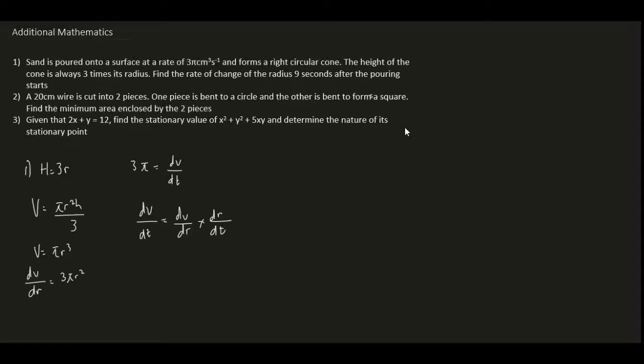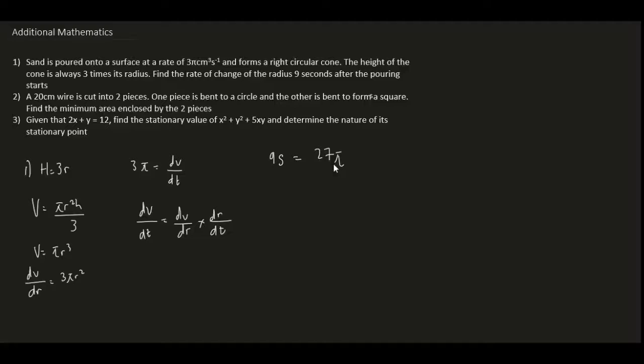We know that the time that has elapsed is 9 seconds. Per second we get 3 pi, so 9 seconds would be equal to 27 pi.